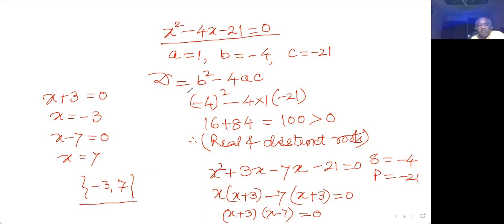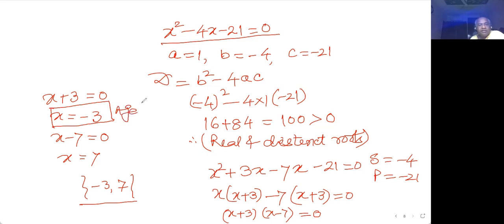But here one question arises in my mind: age cannot be negative, so this number is not accepted. You have to think of the quantity, whether it is distance or age, which cannot be negative. So this negative age cannot be accepted.